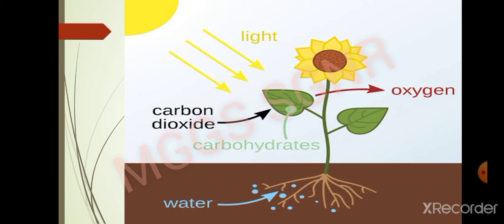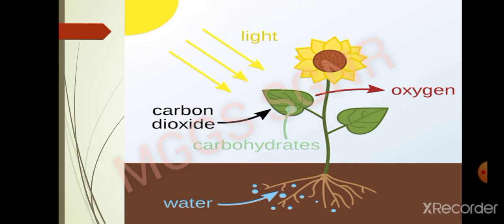So photosynthesis collectively means to synthesize the food in the presence of sunlight. So from the name, it is clearly indicated that photosynthesis can take place only during the sunlight.